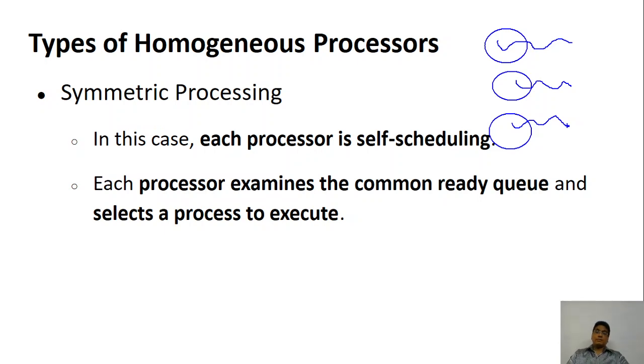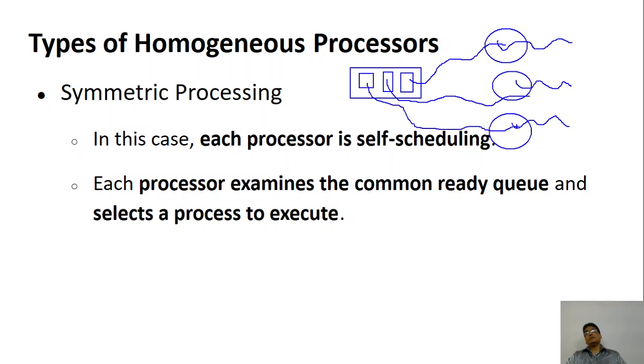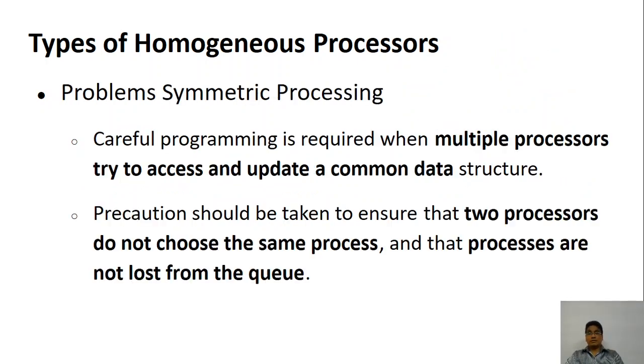Okay, so what happens is these processors look at the ready queue. If something is free, it takes it up and starts scheduling. All the processors will check: if anything is there in the ready queue, and if I am free, I will start executing it. So it is a good thing. You may think that's good, but it also has some problems. Now, what is the problem?